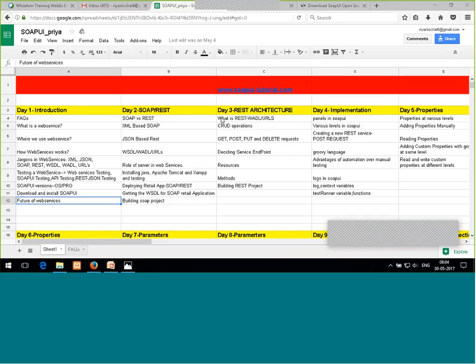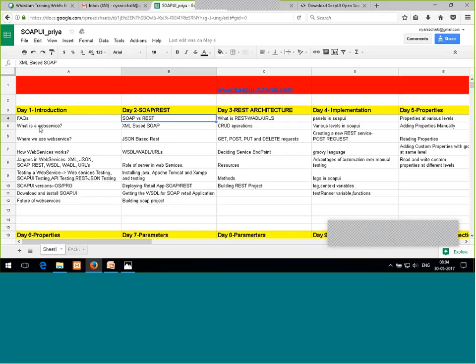So the future of web services is very good. As I'm saying, it's very good to go into web services testing, and its demand is going to increase. There is no doubt about its demand going lower. So this is all about the topics for today.